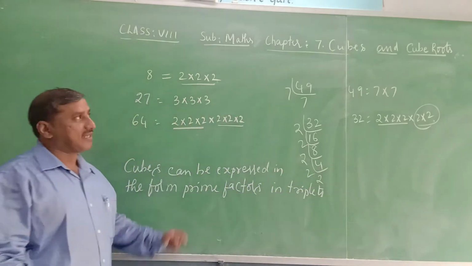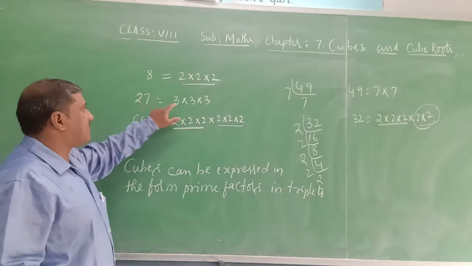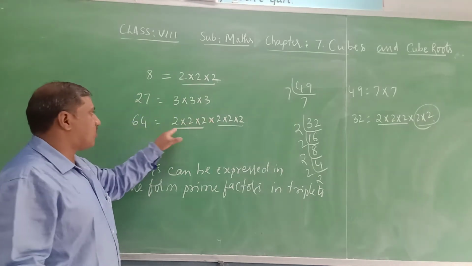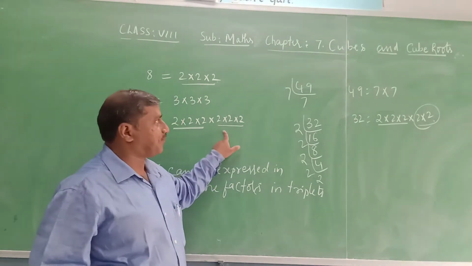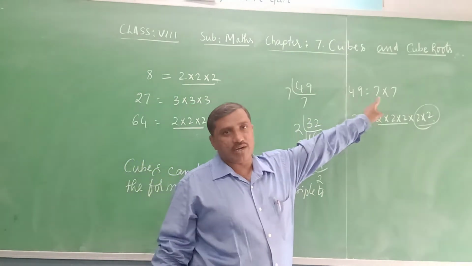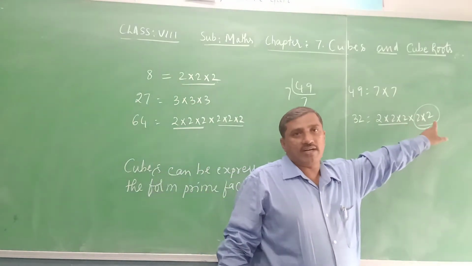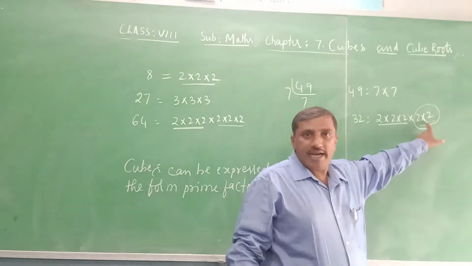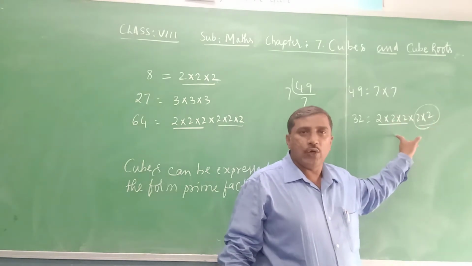Like this we can express. See here, 8 is 2 into 2 into 2, 27 is 3 into 3 into 3, 64 is 2 into 2 into 2 into 2 into 2 into 2. These have two triplets. Whereas 49 has no triplet. 32 has one triplet and the remaining number is not in triplet form. Therefore, it is not a cube.